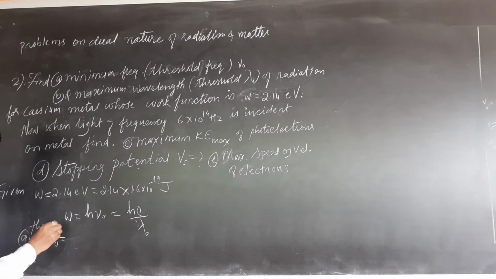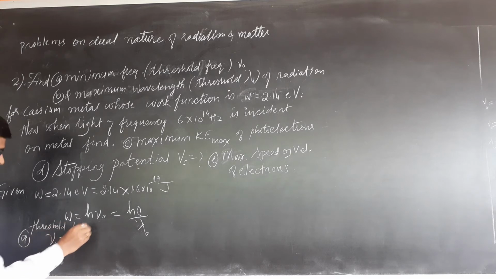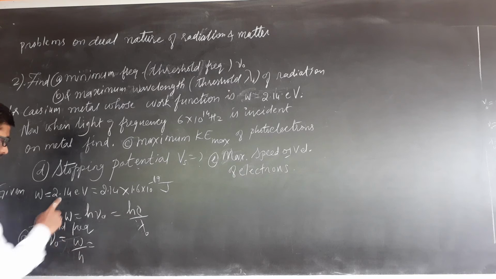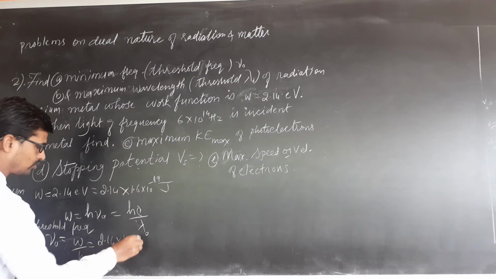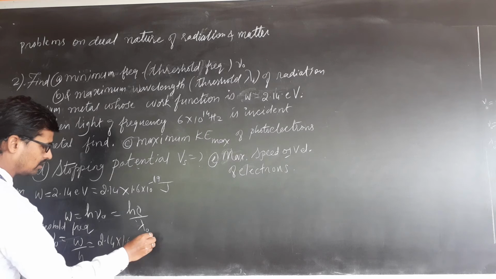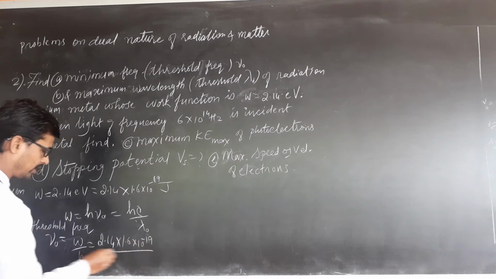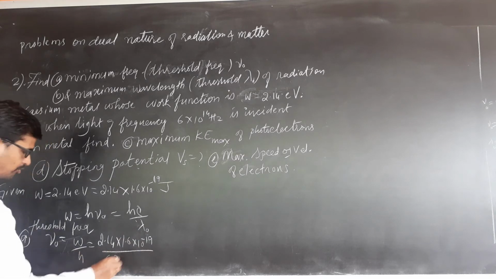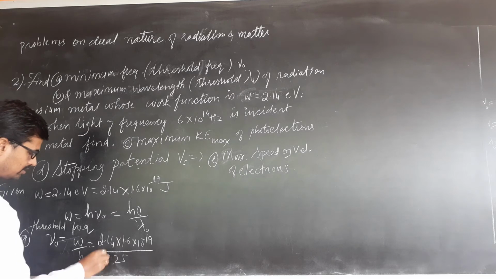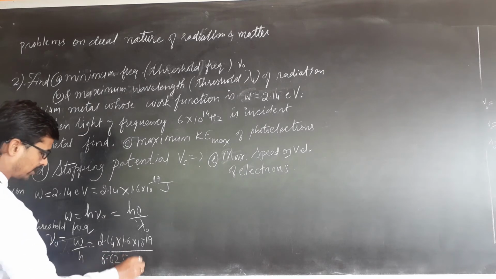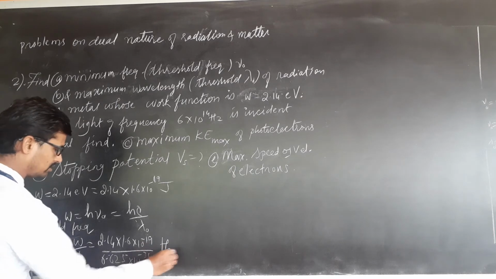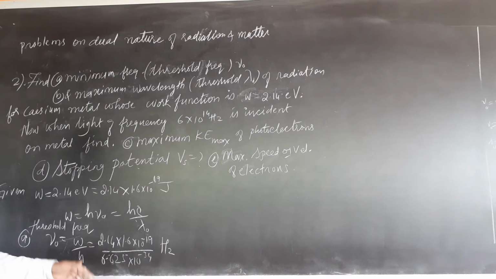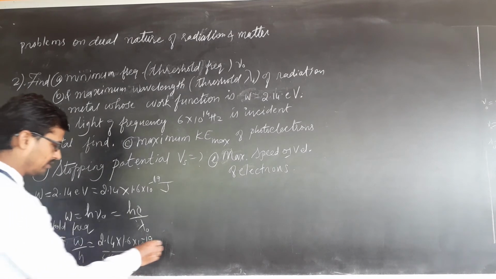Threshold frequency. Nu naught is W by h. What is work function? 2.14 into 1.6 into 10 raised to minus 19 divided by Planck's constant 6.625 into 10 raised to minus 34. So many hertz. This is homework for you. You please do it. Otherwise, we will solve only.